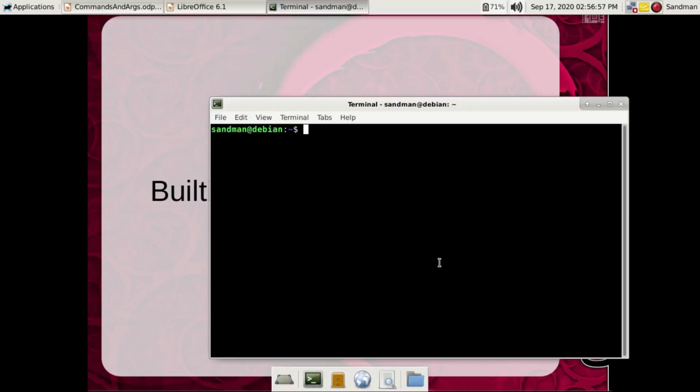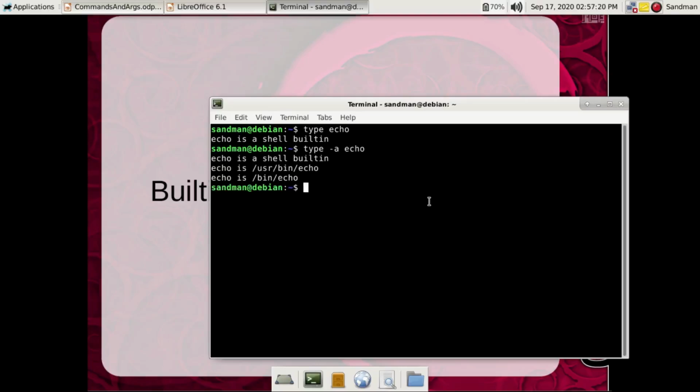So this is a simple command to test if something is built into the shell or external to the shell. If we specify something like, let's suppose, type echo. Echo is built into the shell, but let's see if it exists somewhere else. Okay, so echo is also built into the shell, but it is also a binary stored in /usr/bin/echo and /bin/echo. Whenever we type simple echo like this, the shell built-in will be given preference. Otherwise, if we want to use some other binaries, we have to specify the exact path.